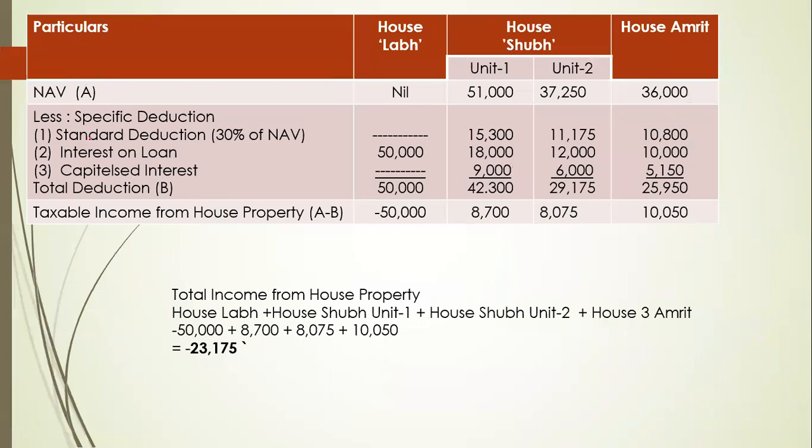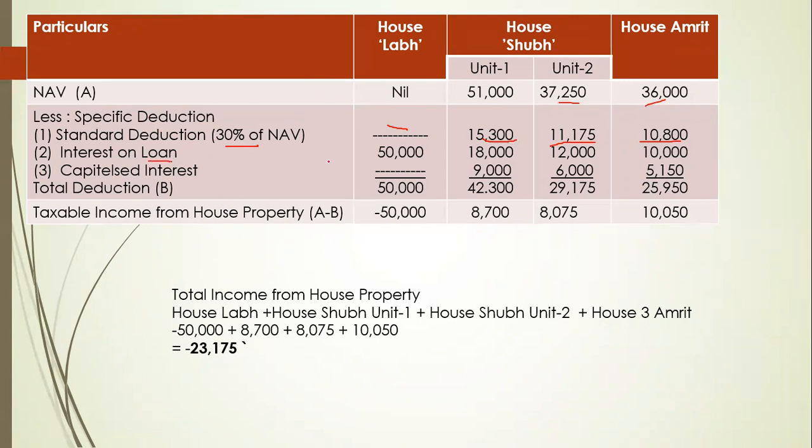Now we will move to the specific deductions. We have again written nil, 51,000, 37,250 and 36,000. Now specific deduction number 1, standard deduction, 30% of NAV. 30% of nil, there will be dash only. 30% of 51,000 is 15,300 rupees. 30% of 37,250 is 11,175. 30% of 36,000 is 10,800.